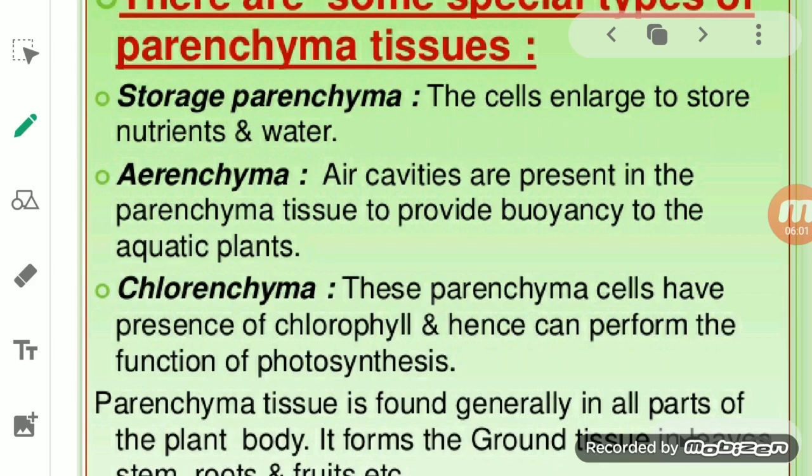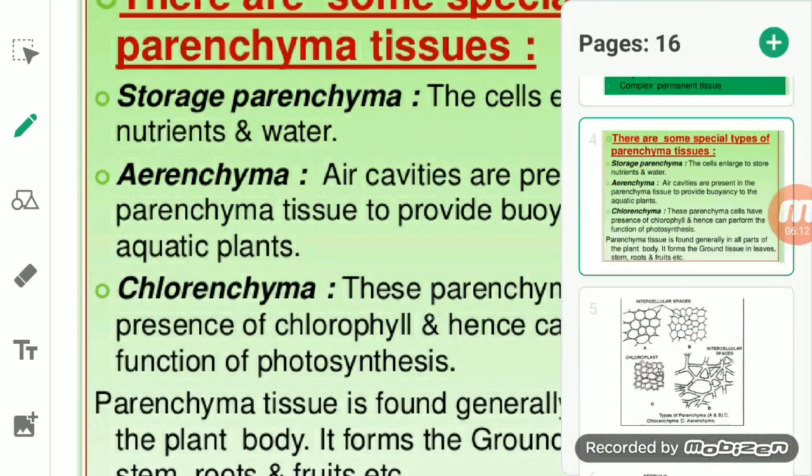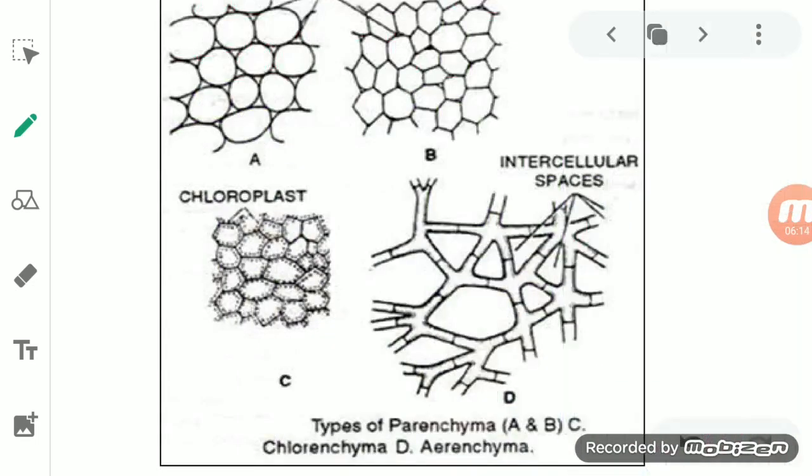So basically parenchyma cells have a thin wall, and the primary and the secondary wall present in the parenchyma consist of cellulose or hemicellulose.